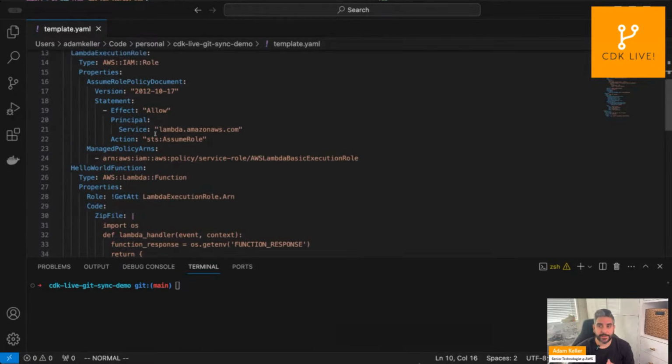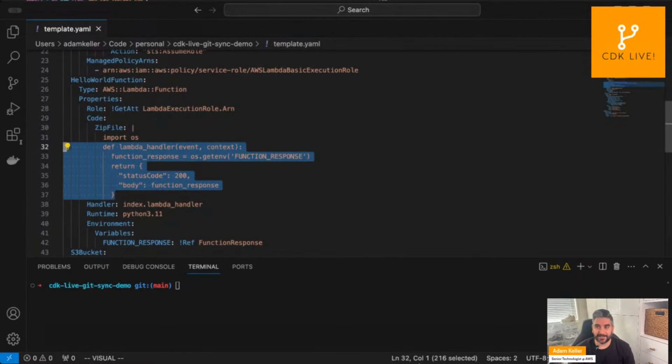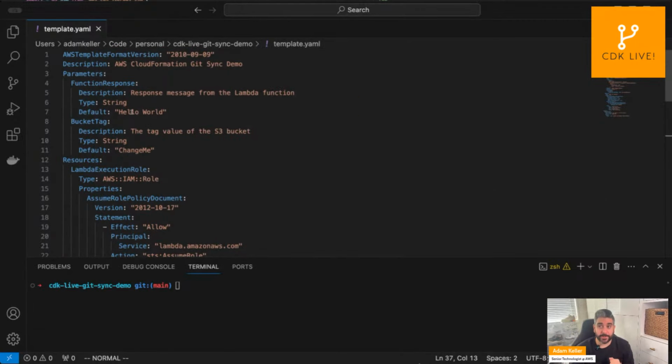Ultimately, in this template, I'm just defining a Lambda function. I have an inline code here for my function that's just going to return a simple response. And the function response itself is actually going to be an input parameter here. And that's how we're going to show in the demo this working in real time and showing how the Git sync works.